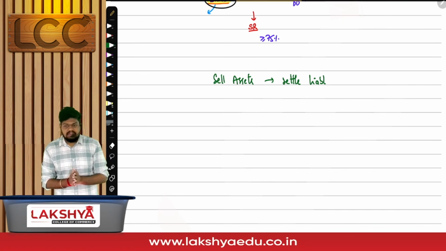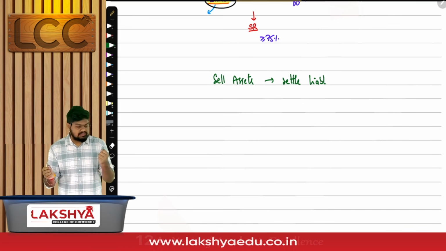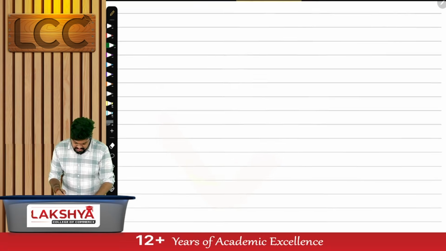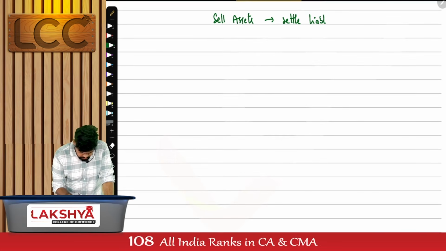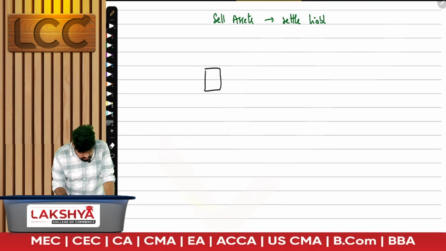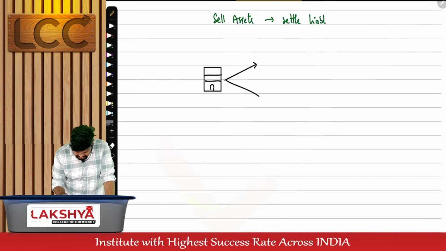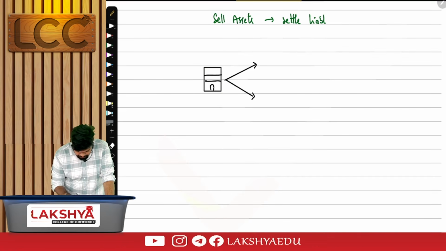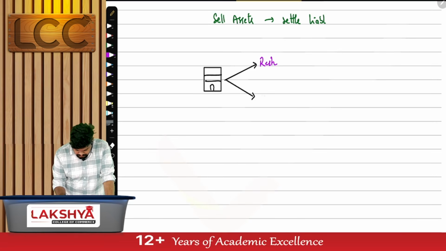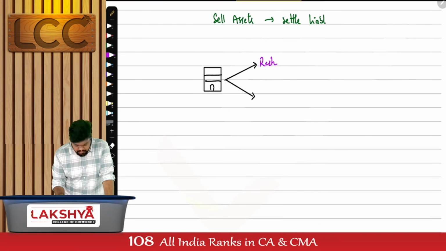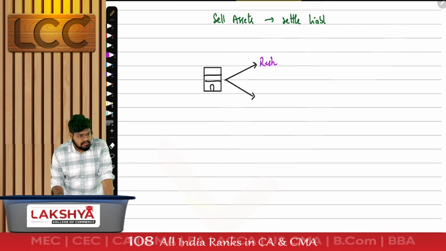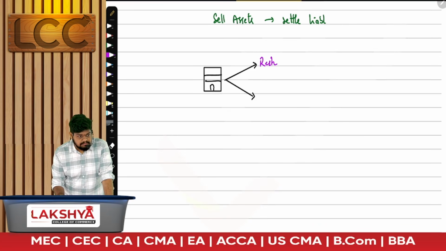Say, assuming the company has two types of businesses. Give me any business activity. We have two business activities. Assuming we are into, say, a restaurant, and give me one more business.